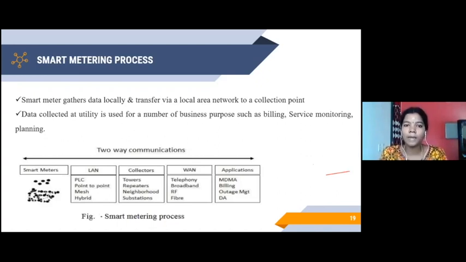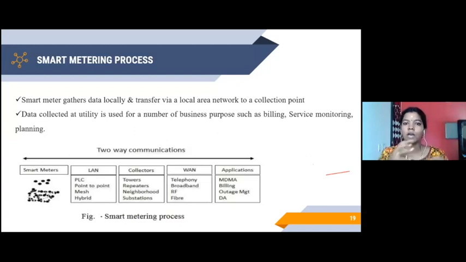And now, with the help of that repeater, I will be moving into the next step called the WAN network, which is the wide area network. I can make use of telephony, broadband, RF, or fiber, right? I can make use of these techniques and transmit those 50 houses' data values to a remote application. I hope you can get my point.